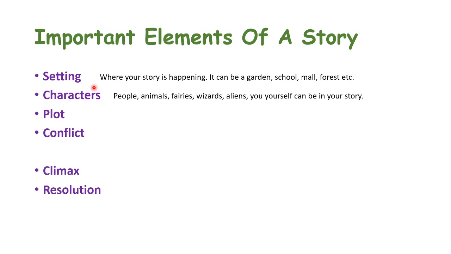Then come characters. Characters can be people, animals, fairies, wizards, aliens, and you yourself, of course, can be in your story. Sometimes in the beginning line or the cues that are given, a few characters are already given. So you can add one or two characters to make up your story. Then comes plot. Plot is a series of events that are happening in your story, the action that is taking place. So the totality of all the things that are happening makes the plot.